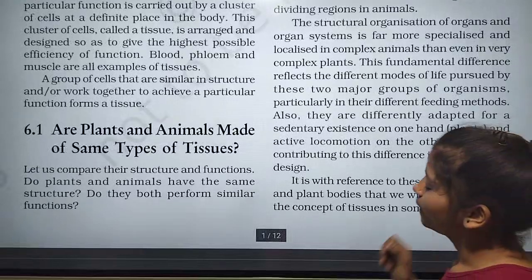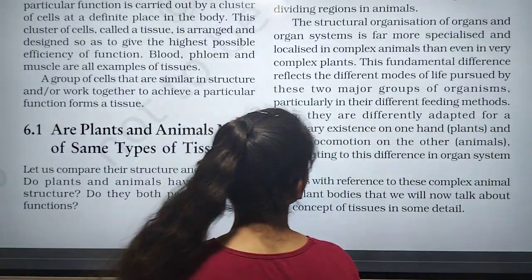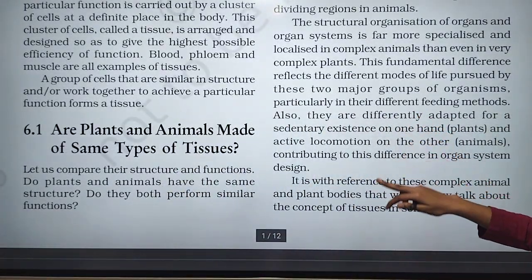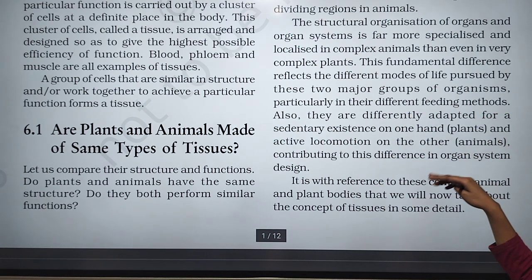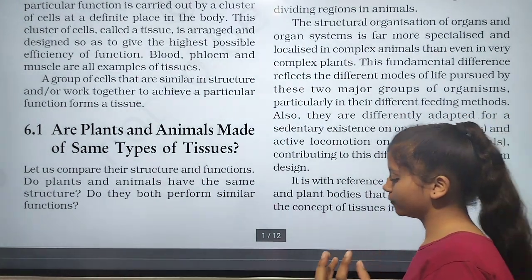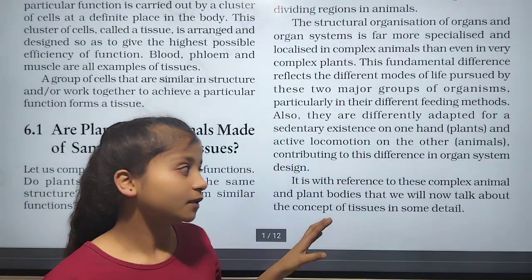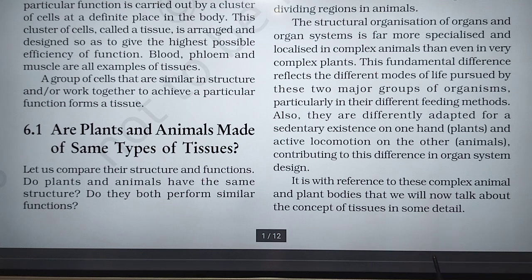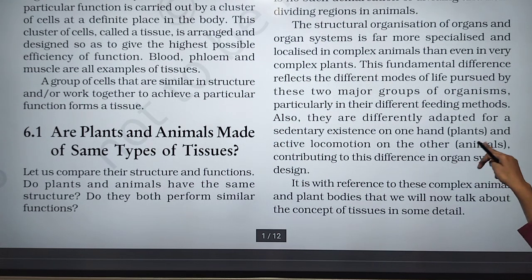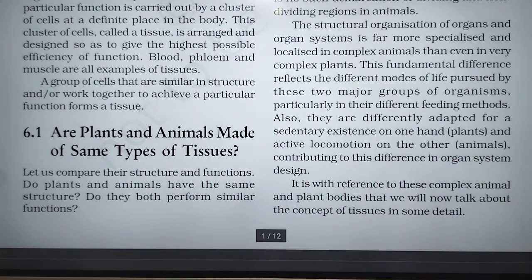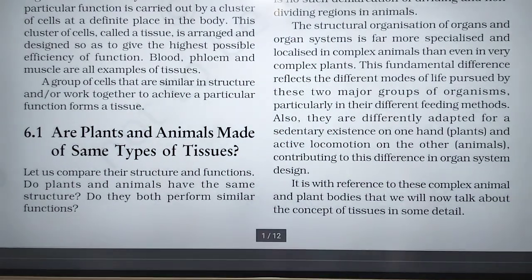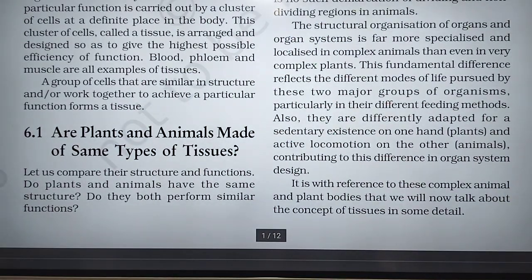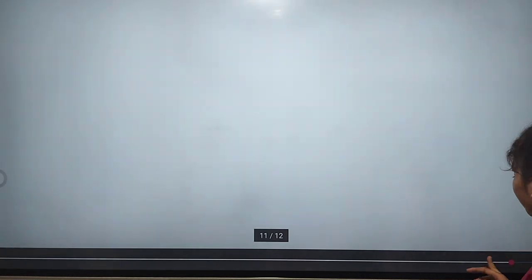It is with reference to these complex animal and plant bodies that we will now talk about the concept of tissue in some detail.